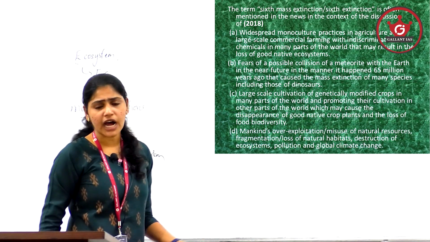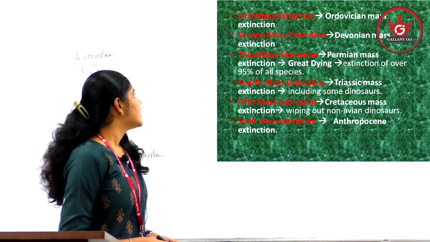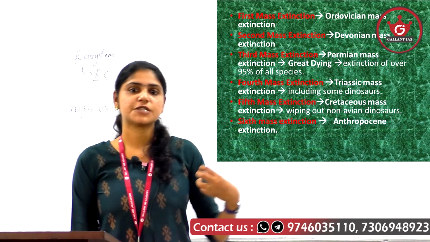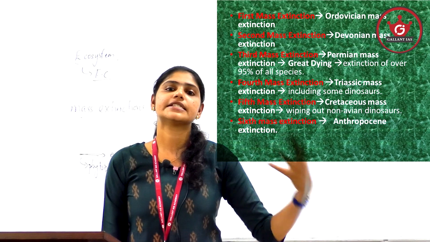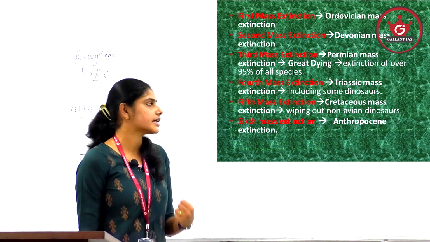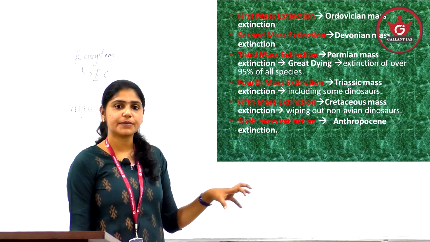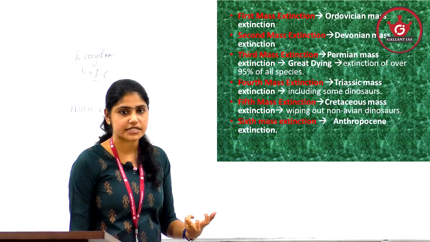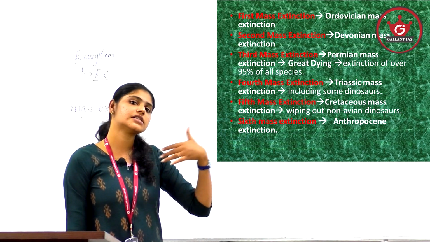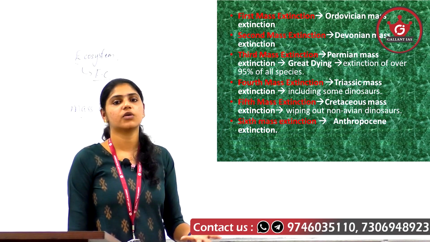Now with regard to mass extinction, you need to know what it literally means. When do we say a species has become extinct? We say that a species has become extinct when it has disappeared from the earth surface, right? Now mass extinction happens when species disappear from the earth surface at a much faster rate, so that they are not replaced.